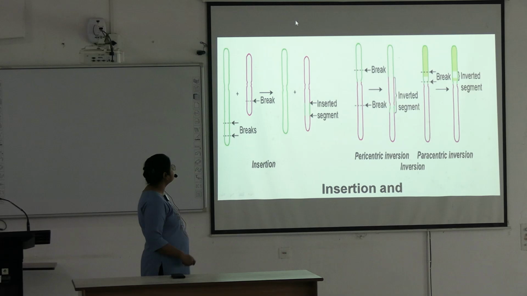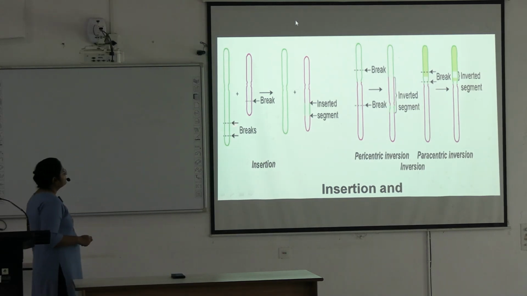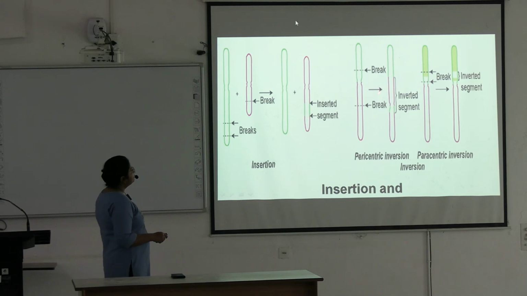Next we go to insertion. This part breaks and is inserted here. Okay, this is insertion. Pericentric inversion means a break is occurring here and here, and this segment is getting inverted and rejoining. See, this small green part is coming here and this large pink part is going upward. So this is pericentric inversion.